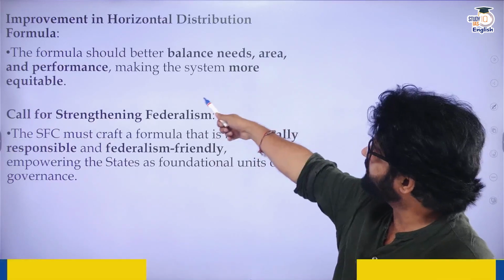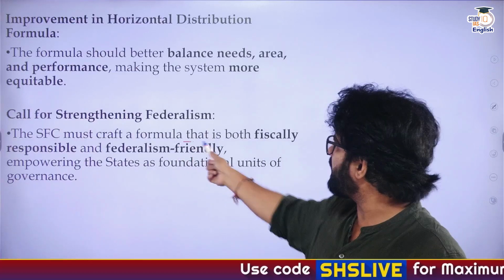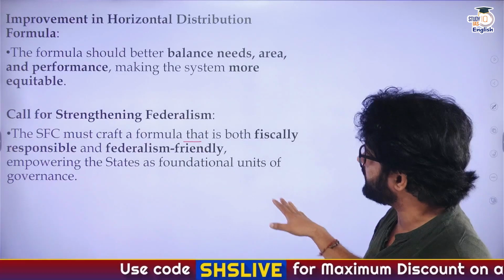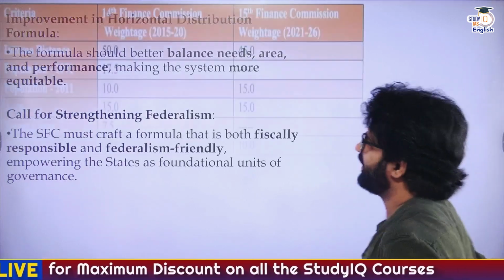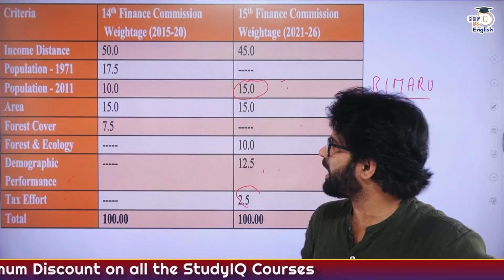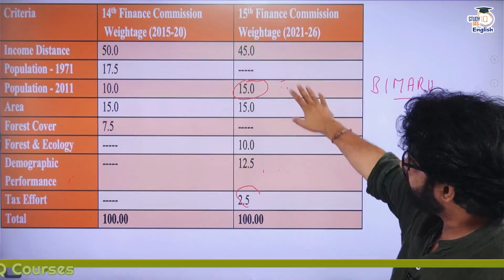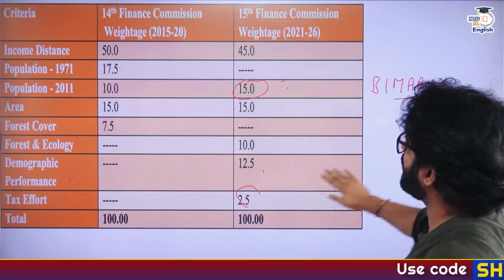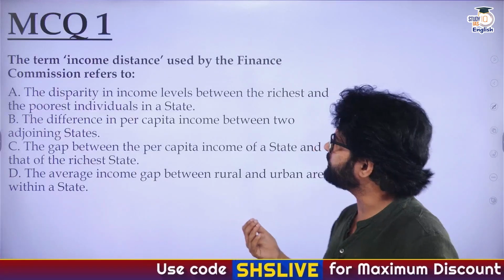The formula should better balance needs and areas, you can see here. The Finance Commission must craft a formula that is both fiscally responsible and federalism friendly. Oh my god, I was stammering there. So have a look at these criteria again. They are very important criteria. You have to remember them and look at them multiple times.